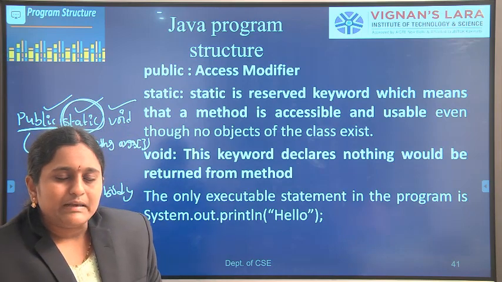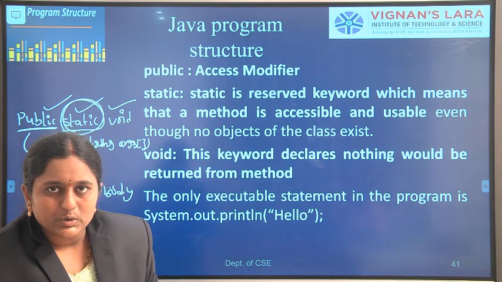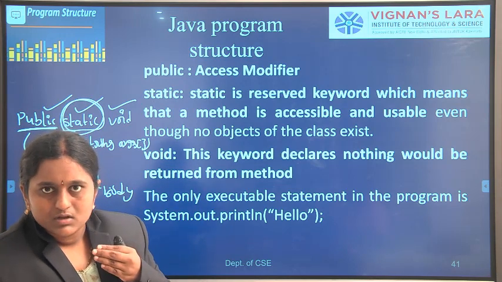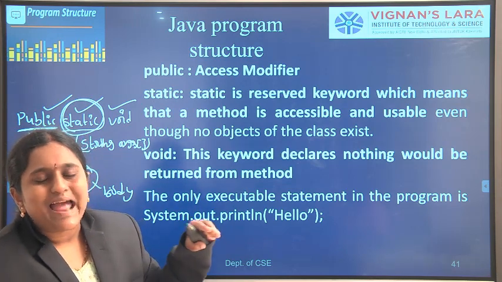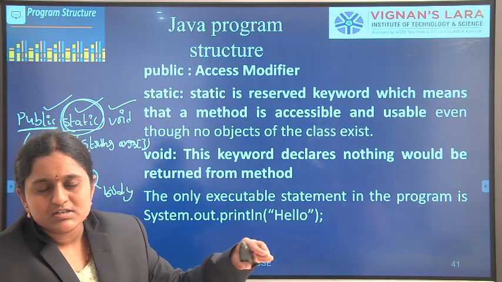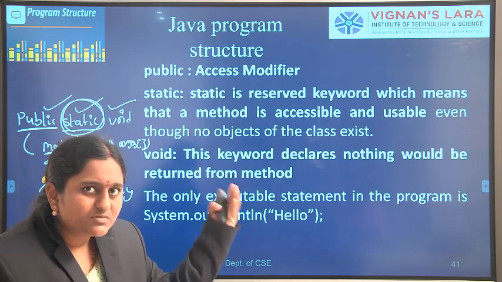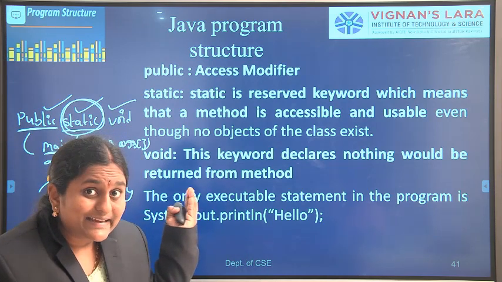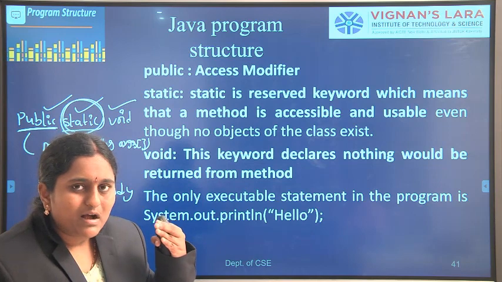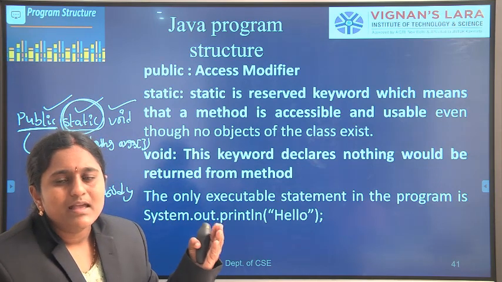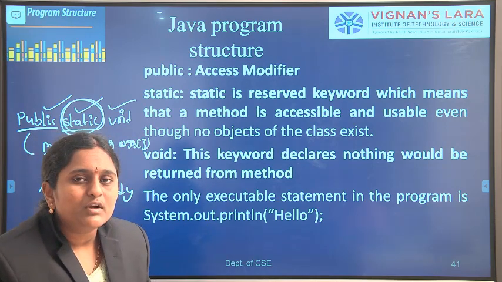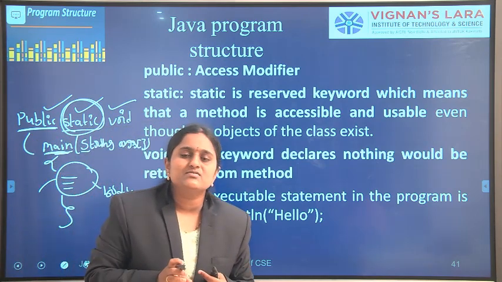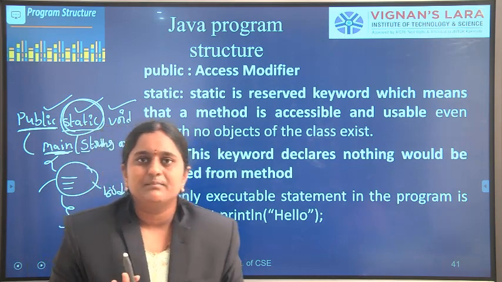Okay, so in Java, only the main method of the program could be loaded into the memory. Apart from that, everything would be contained in the form of bytecode. In the main method, static is a reserved keyword. It checks before the main method whether any objects are created or not, because static members could be executed without the help of any object. So we can access static members without the help of any object.